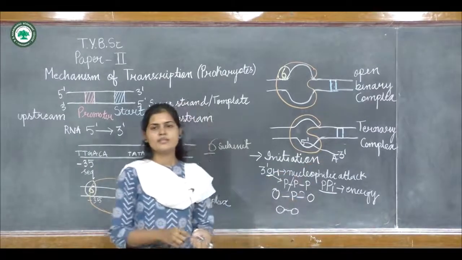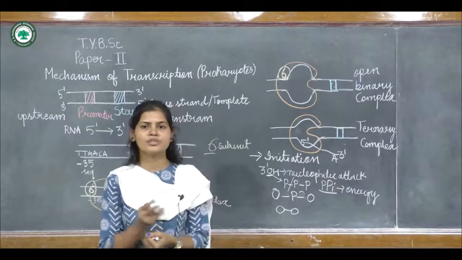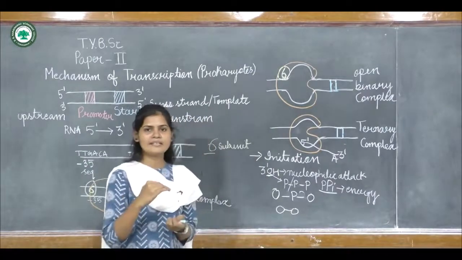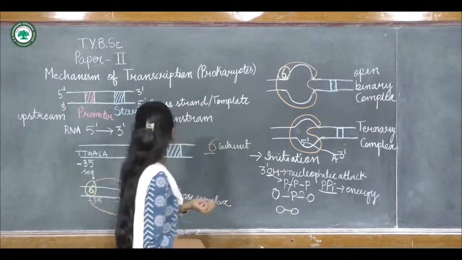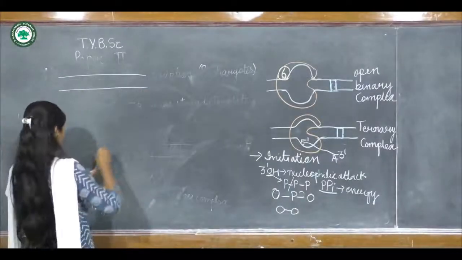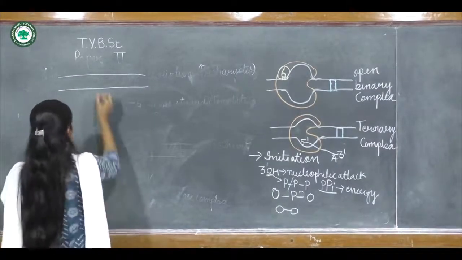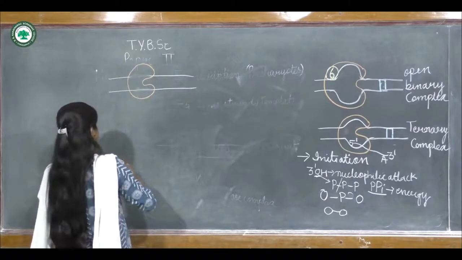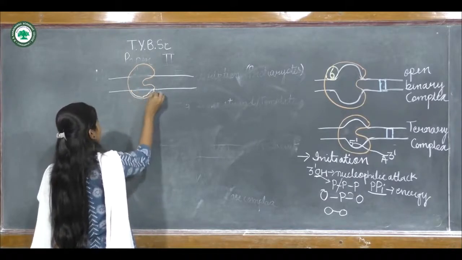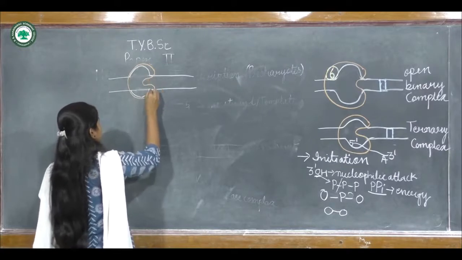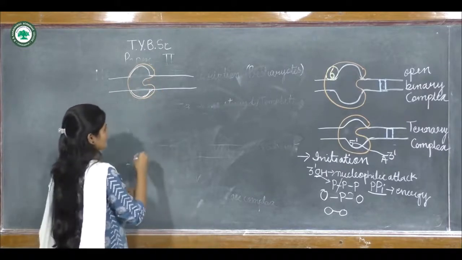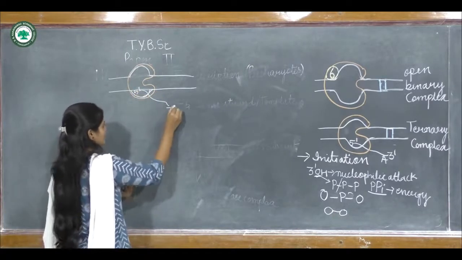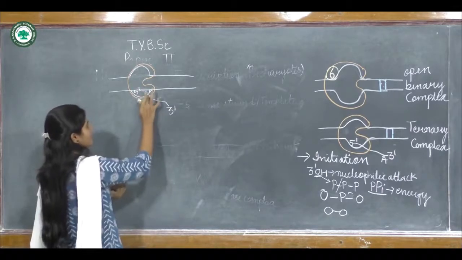After the incorporation of the two nucleotides, there will be formation of hydrogen bonds between the RNA strand and the DNA. Suppose this is the RNA from 5 prime to 3 prime.